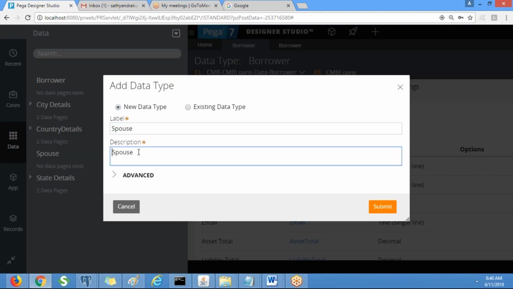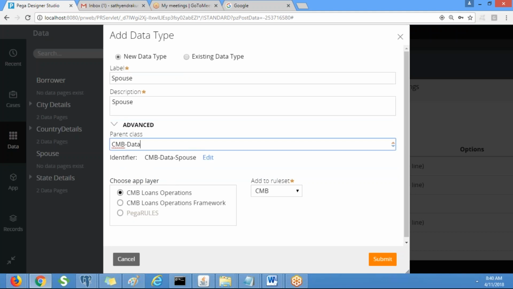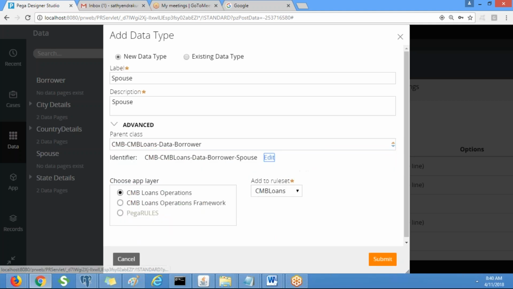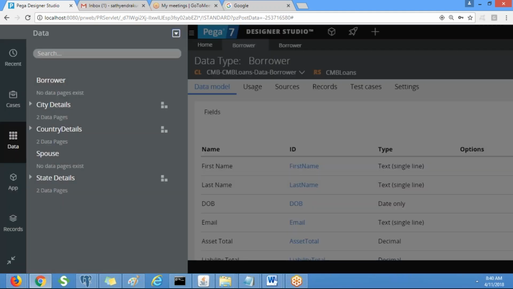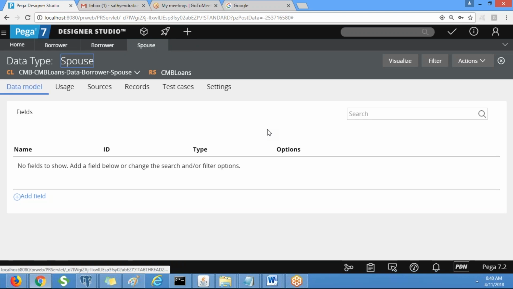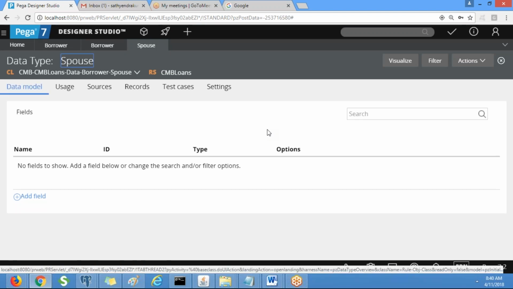This class must be inherited from which class? Borrower, right? Because it has to inherit the characteristics from the borrower. Why would we create the first name, last name again? We have them at the parent level, so we don't need to create them. The spouse can utilize all the properties. So we have a spouse data class.